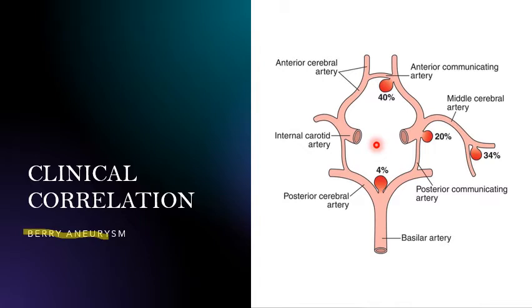The most common sites are near the anterior cerebral artery, right? The junction of the anterior cerebral artery and anterior communicating artery. And also you would find it at the bifurcation of the internal carotid arteries. Why are we worried about these cute looking things? We call them berries, but why are we worried about them, students? Because these are dilatations. These dilatations can rupture, these can break, and it can cause life-threatening subarachnoid